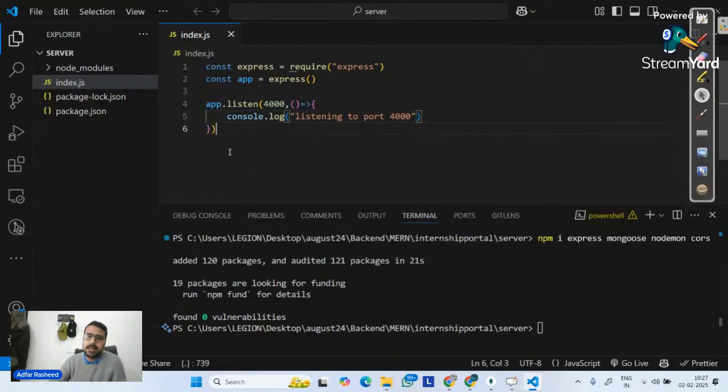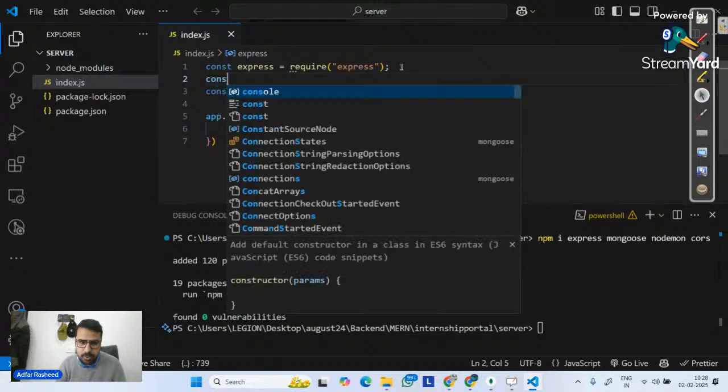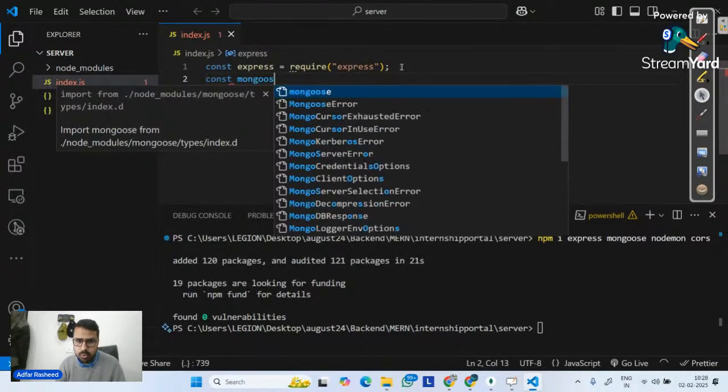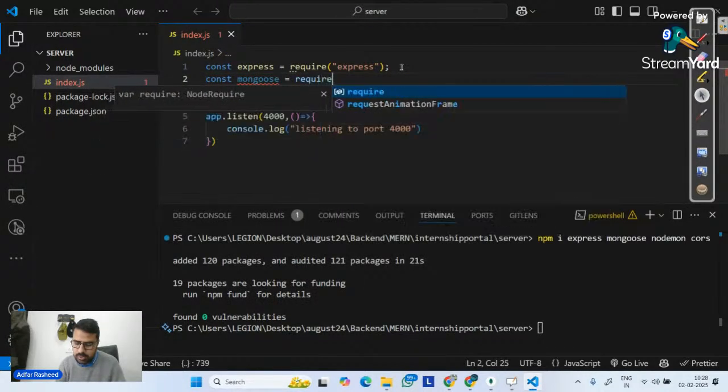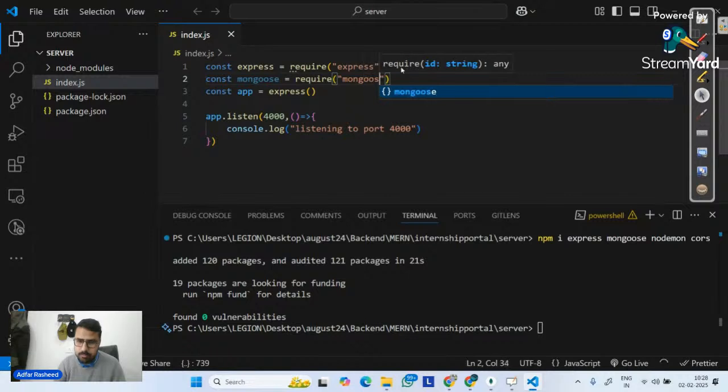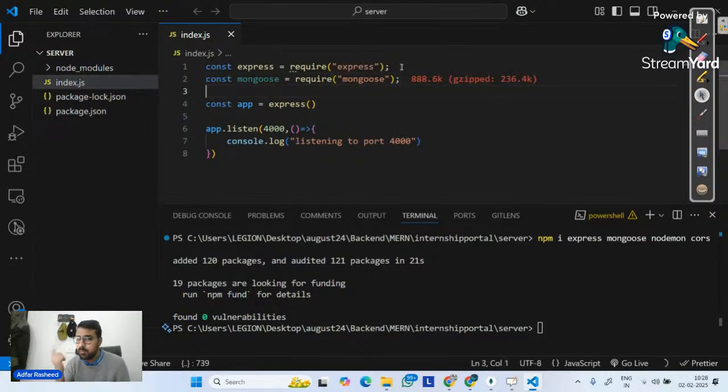Done. What next? Tell me what is the next step, guys. After this, what is the next step? Quickly tell me in the chat. What is the next step? We will use Mongoose. So let me simply implement const mongoose over here is equal to require my mongoose. Done. After that, what next?